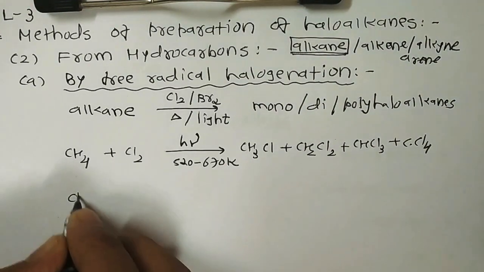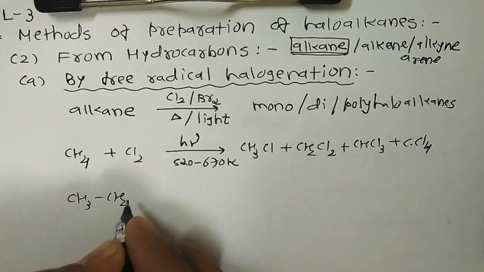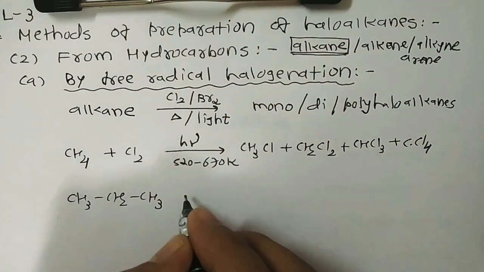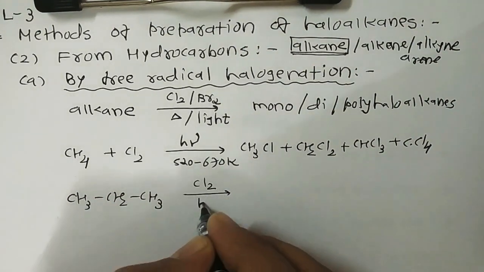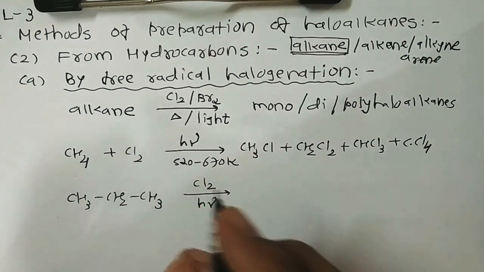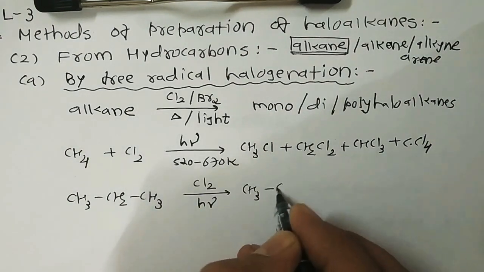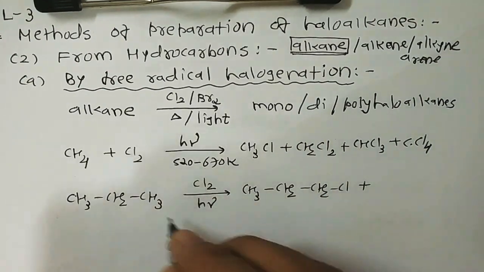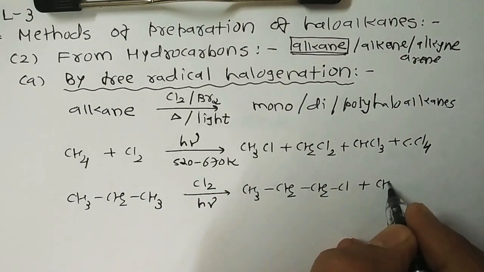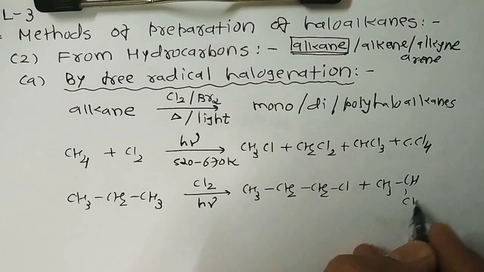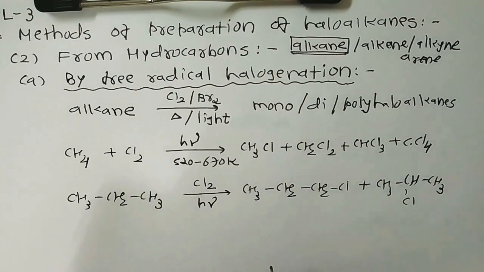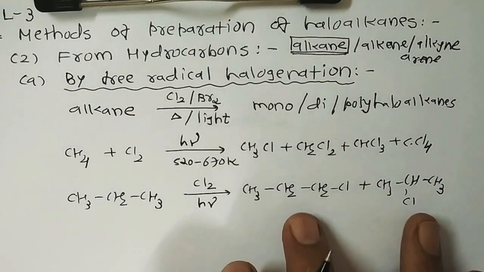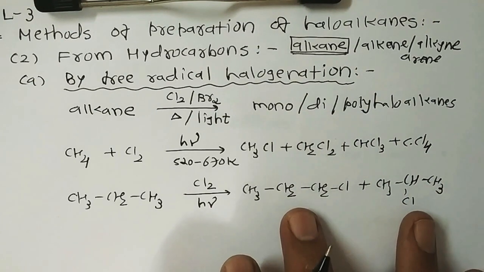For example, when propane is chlorinated in presence of sunlight, we have two different products: CH3CH2CH2Cl, mind you, it's a monohalogenation, and number two is CH3CHClCH3, which is 2-chloropropane.